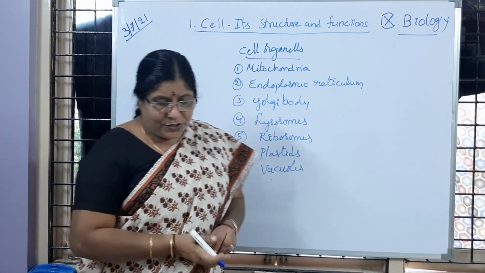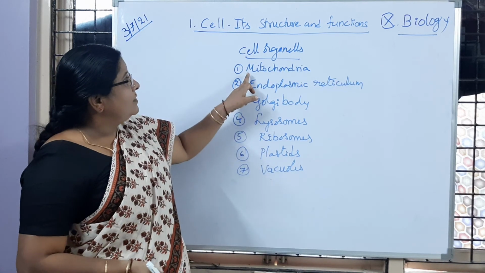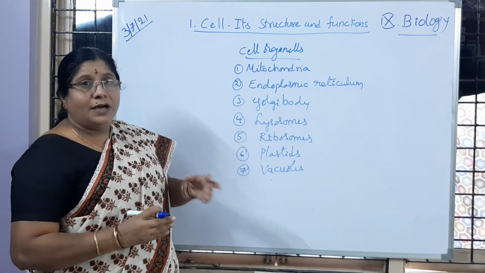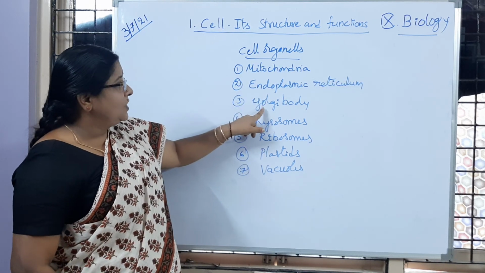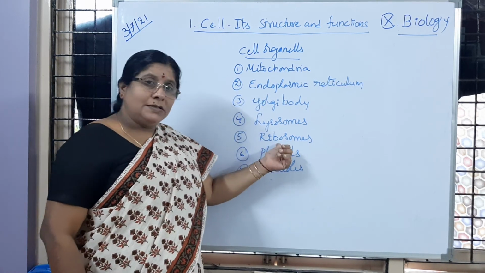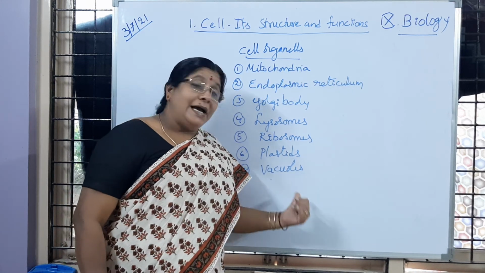Is it clear to you? So, the cell organelles which you are learning in detail are mitochondria, endoplasmic reticulum, Golgi body, lysosomes, ribosomes, plastids and vacuoles.